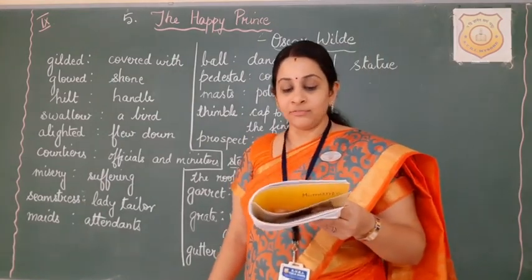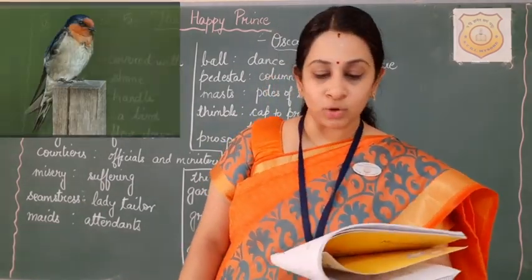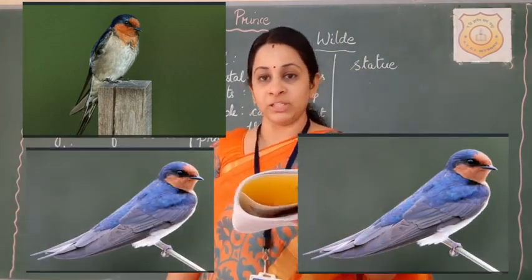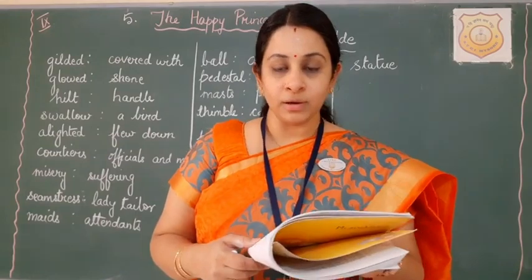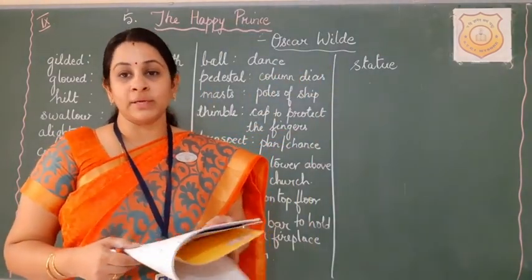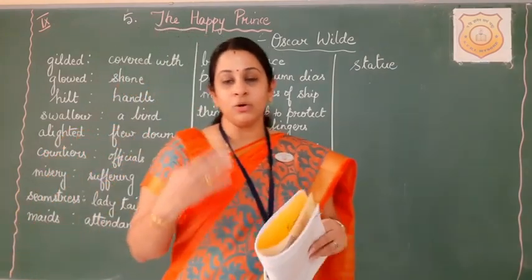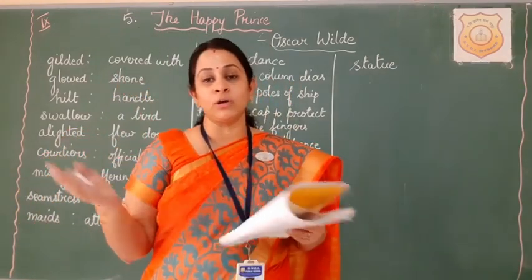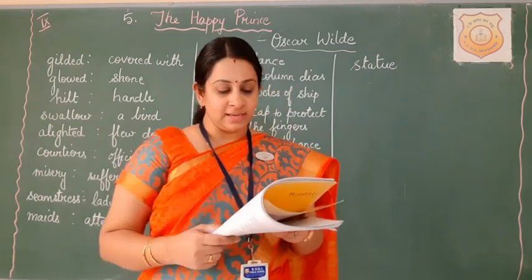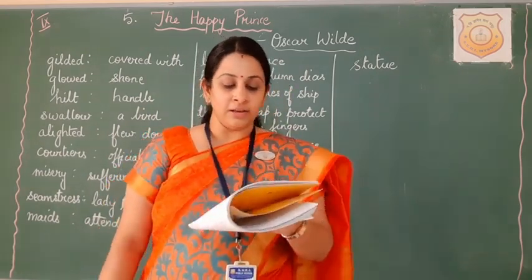One night there flew over the city a little swallow. Swallow means a bird. His friends had gone away to Egypt 6 weeks before, but he stayed behind. Then he decided to go to Egypt too. So a swallow is flying through this place, and the swallow's destination is Egypt, where already his friends had gone 6 weeks ago.